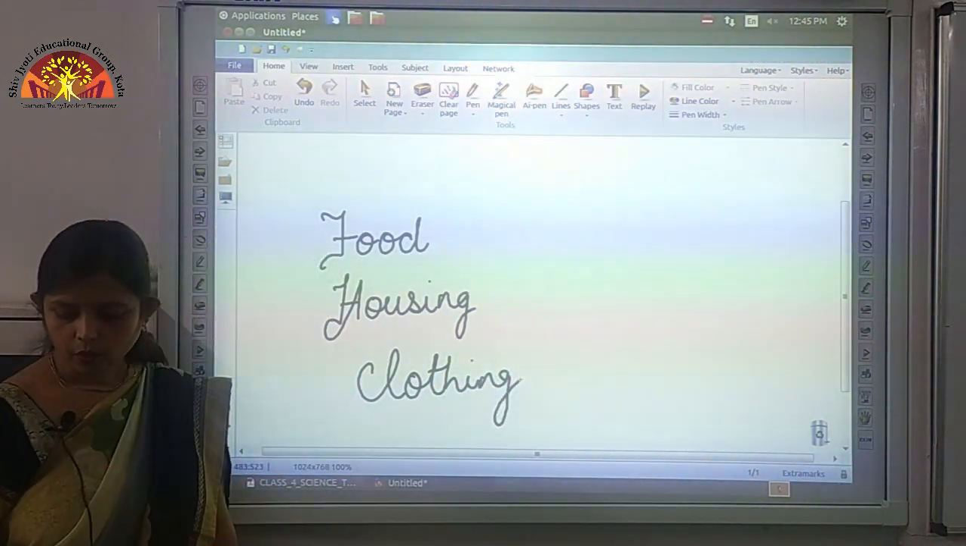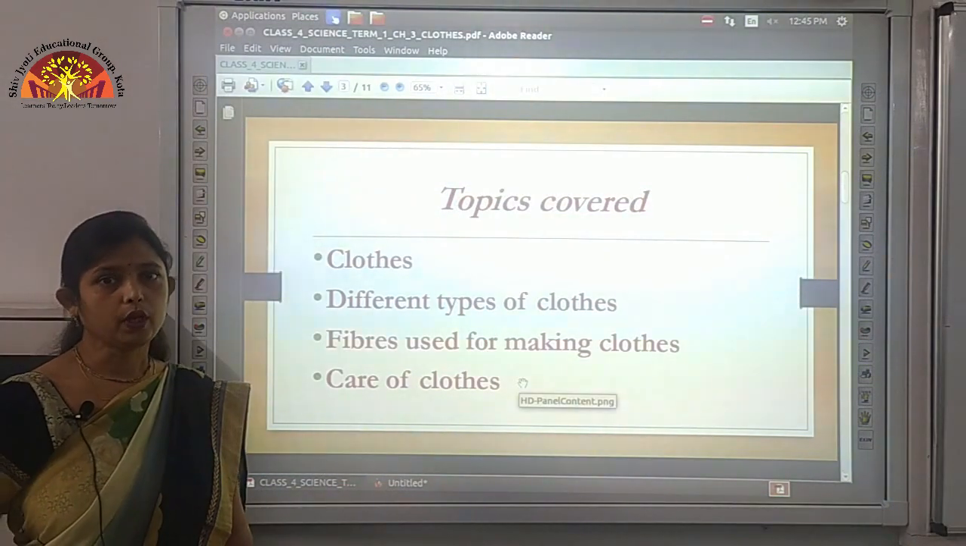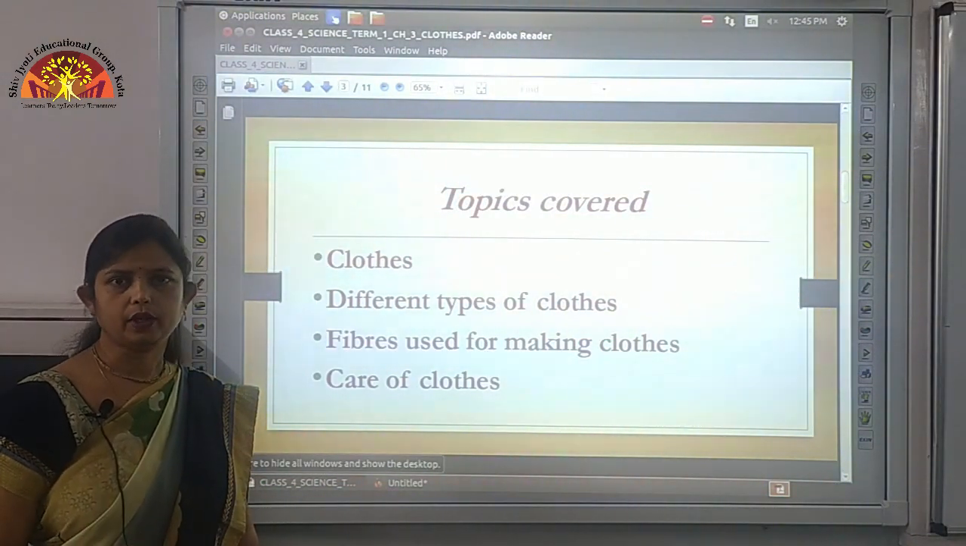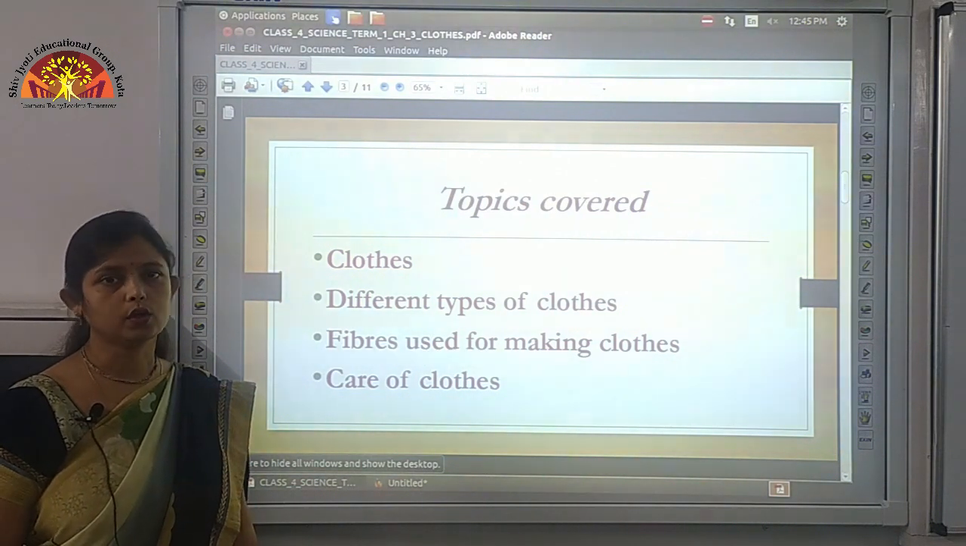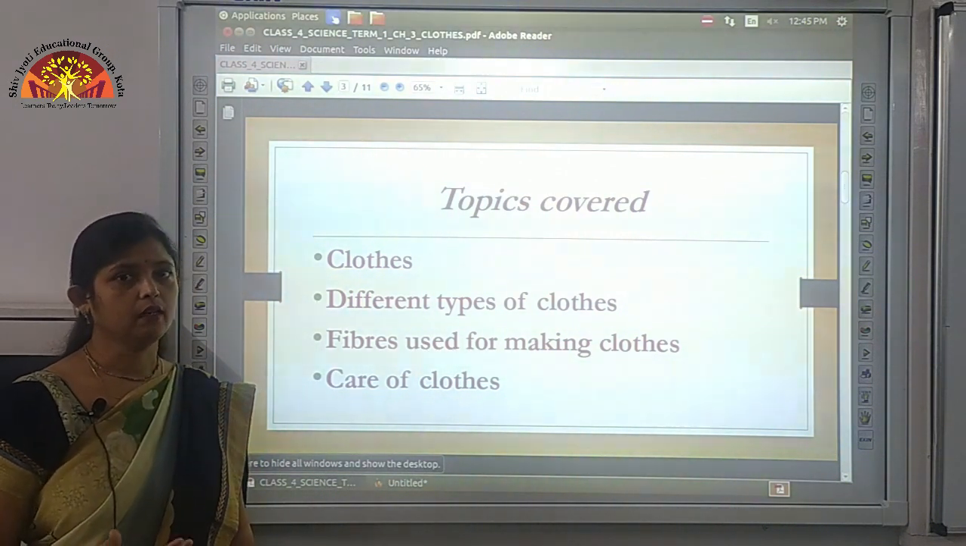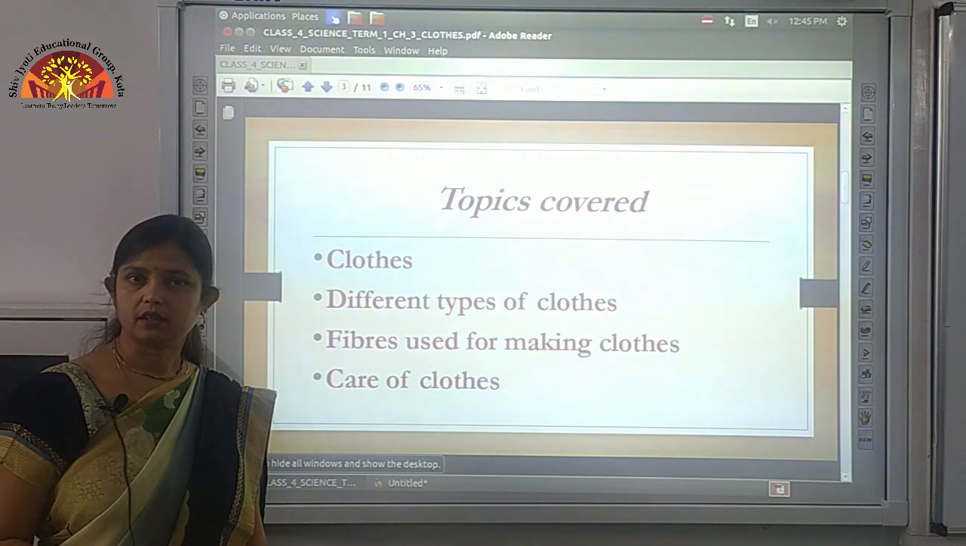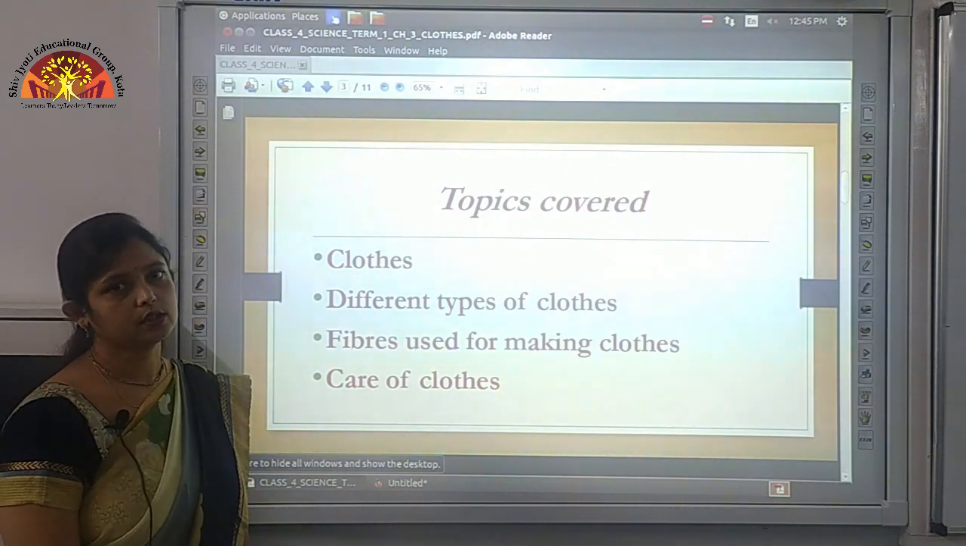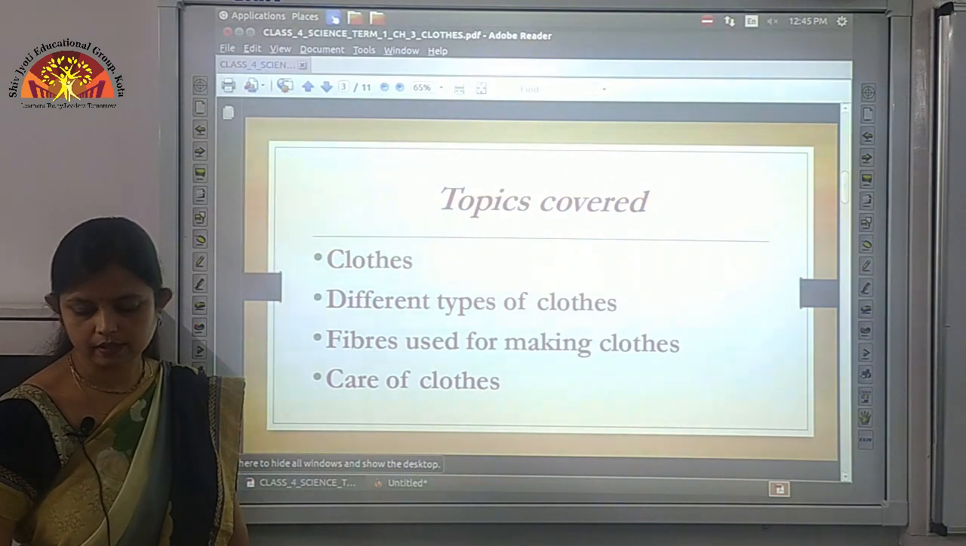So children, why do we wear clothes? We wear clothes because clothes make us look smart. They protect us from heat, cold, getting wet in rain, as well as they also protect us from insect bites. We wear different types of clothes in different seasons.